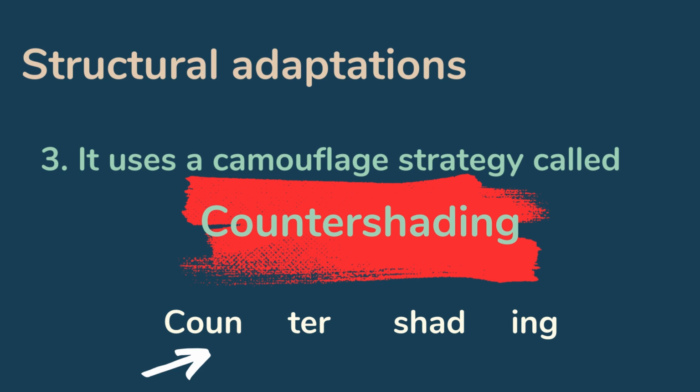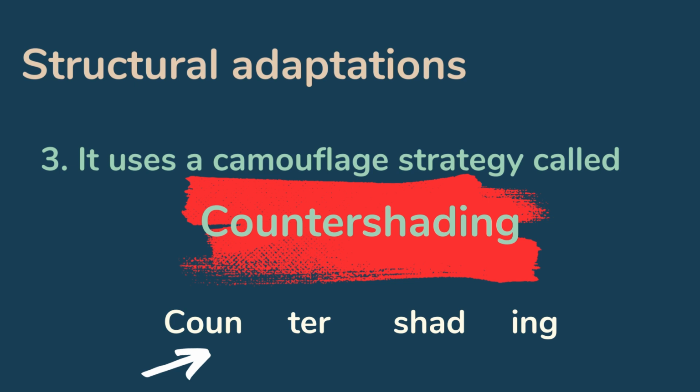Yes. It's a type of adaptation that living organisms use to hide from their prey or predators, as we said, by blending in with their environment. Here, the bull shark uses a camouflage strategy which is called counter shading.